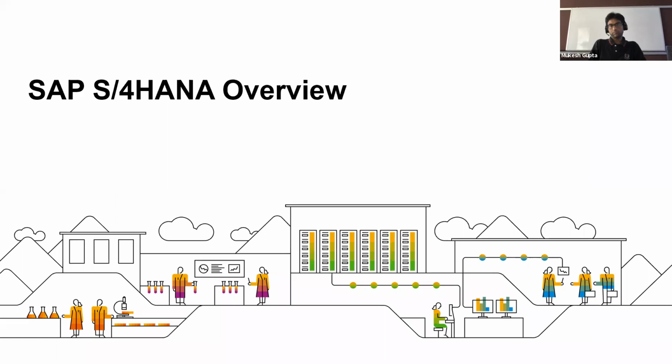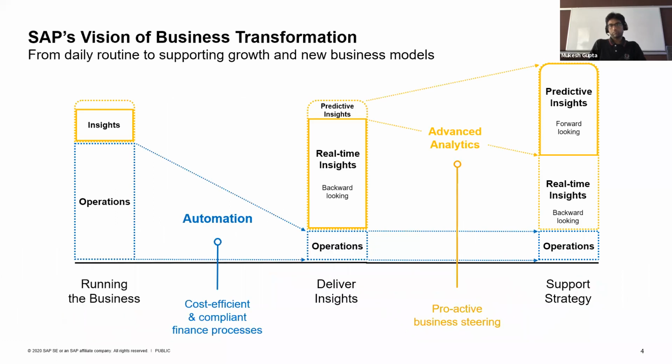So when we talk about the S4HANA overview, what we have done in the past, from a finance perspective, is work more on the operations side, and we get lesser time or lesser effort to be put into getting insights from whatever task we are doing. This is one area where we want to improve, and by bringing a lot of automation into the picture, we wanted to reduce the repetitive mundane tasks which we are doing on the operations side, and put that manual effort and time into bringing more real-time insights into the business.